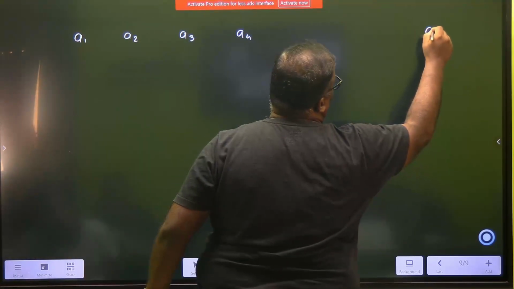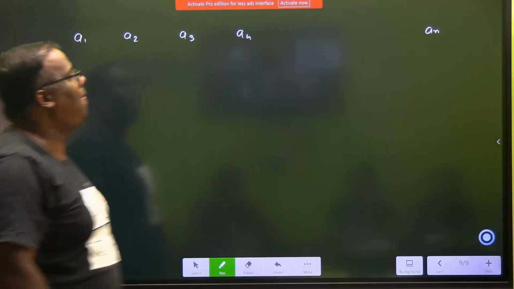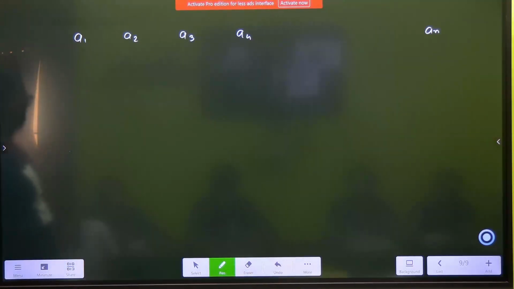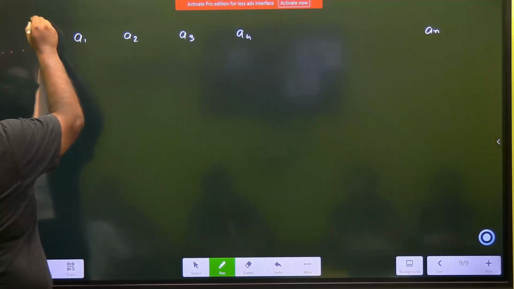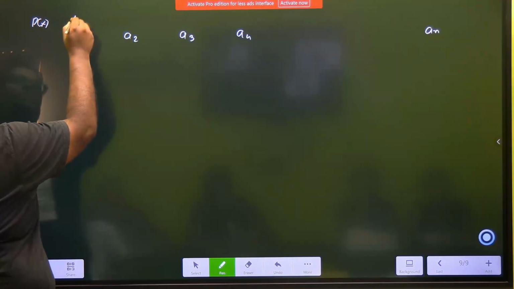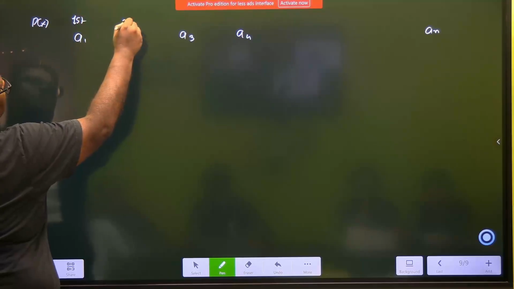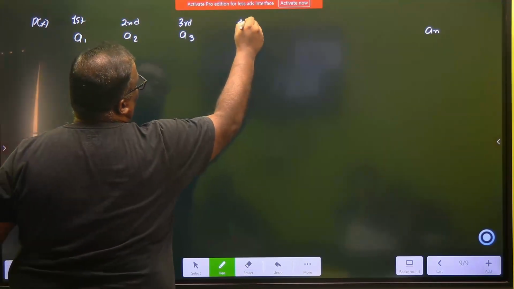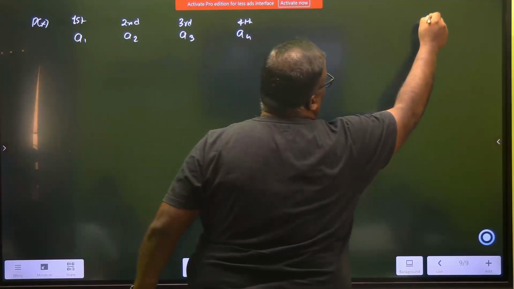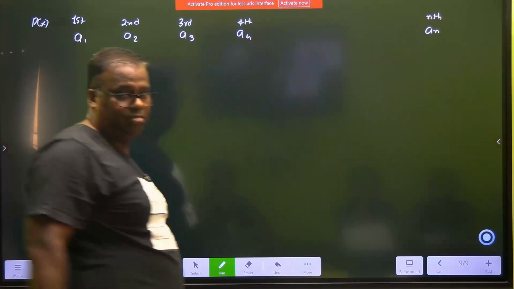I have put here AN, as of now just AN. I am trying to populate this arithmetic progression. Understood? And if you want position, then this is first, second, third, then fourth, then nth position, right?